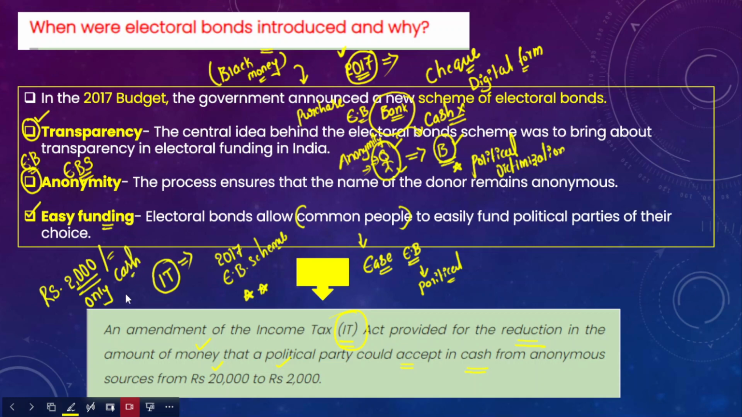If you have cash and you want to directly give this cash to a political party, you can give only up to 2,000 rupees under the IT Act. What was the earlier limit? The earlier limit was 20,000. So you could give up to 20,000 to a particular political party, but now you can give only 2,000 rupees to a political party in cash.